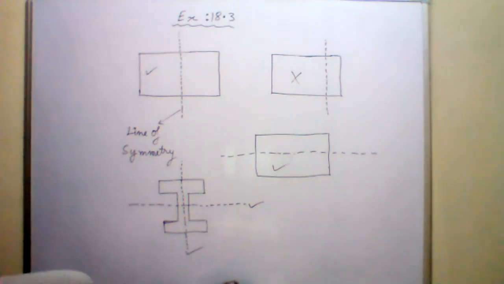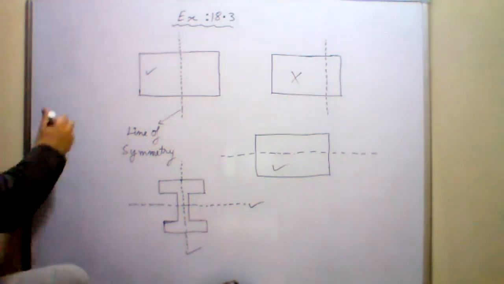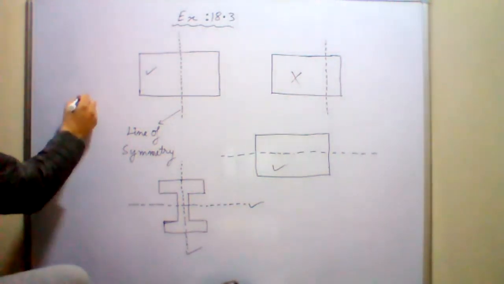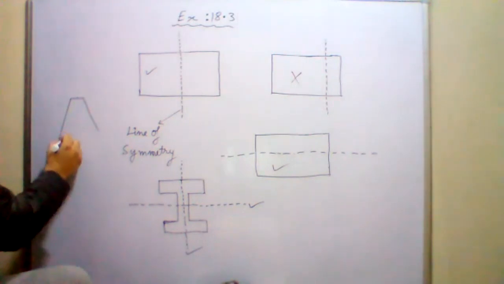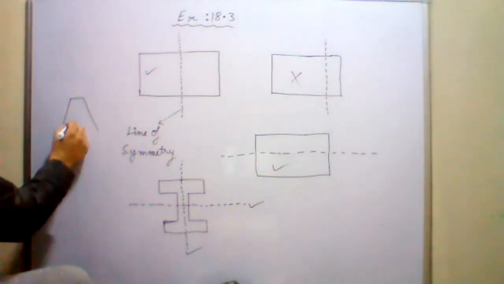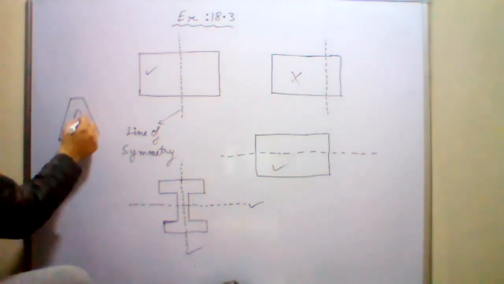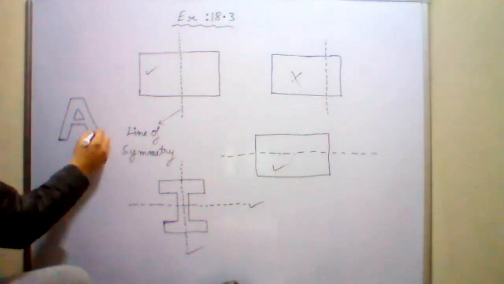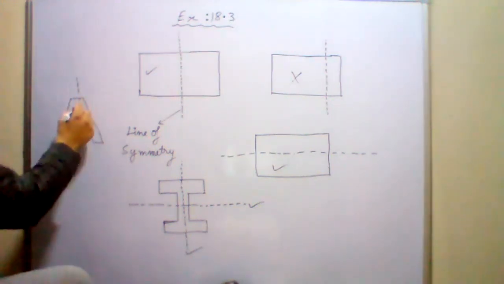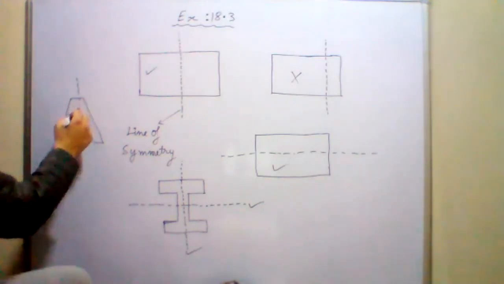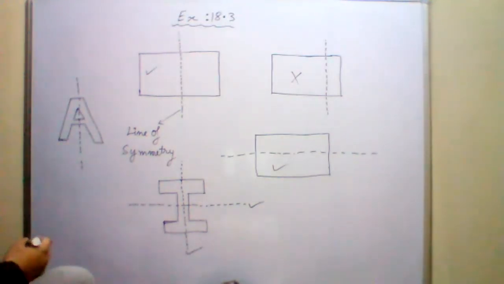The letter A, sir. The letter A has only one line of symmetry. It can have a line of symmetry, but only one.